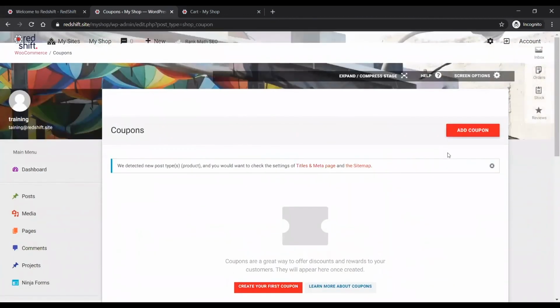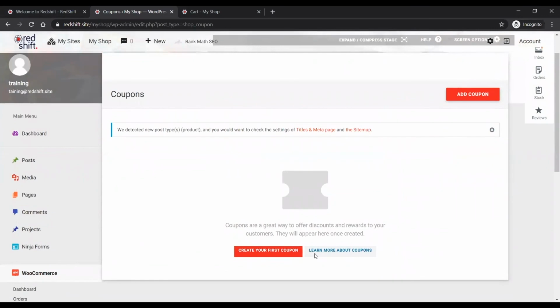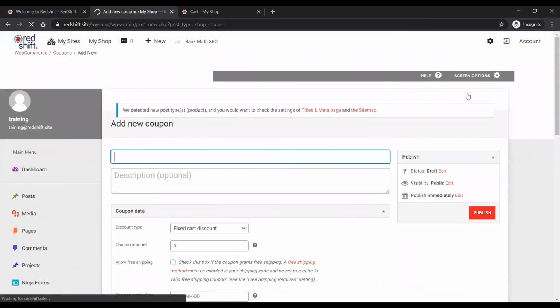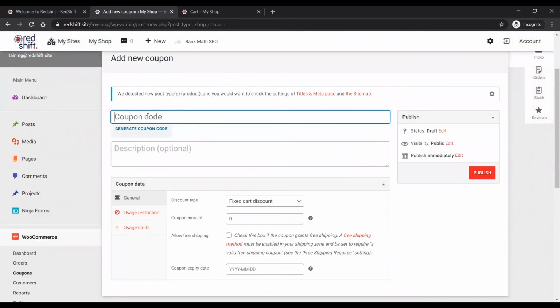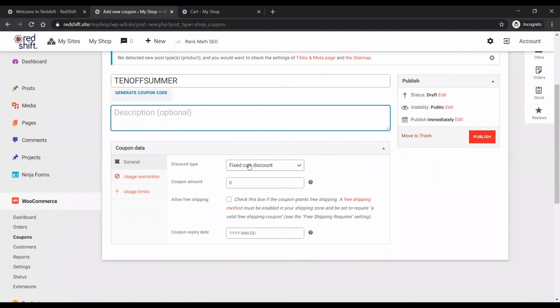Just so everybody knows, a coupon is a discount. As with anything, you can add a new coupon, get it to generate a code for you if you like, or you can put in 10 off summer promotion, don't we wish. Description optional, and then your usage.